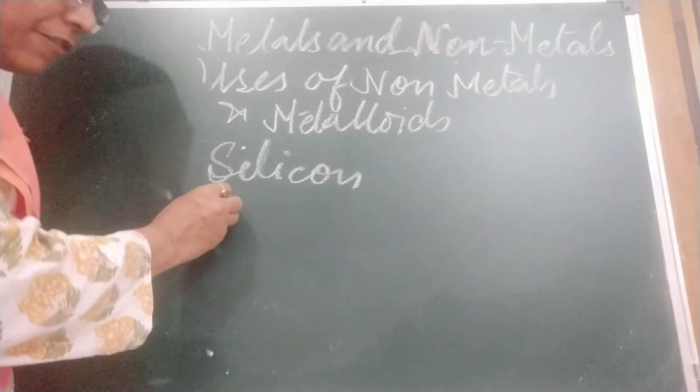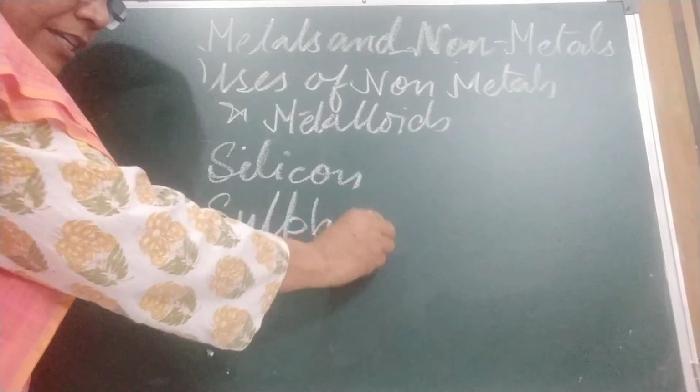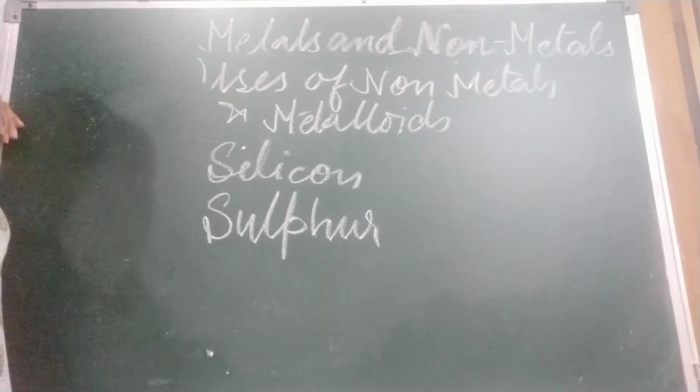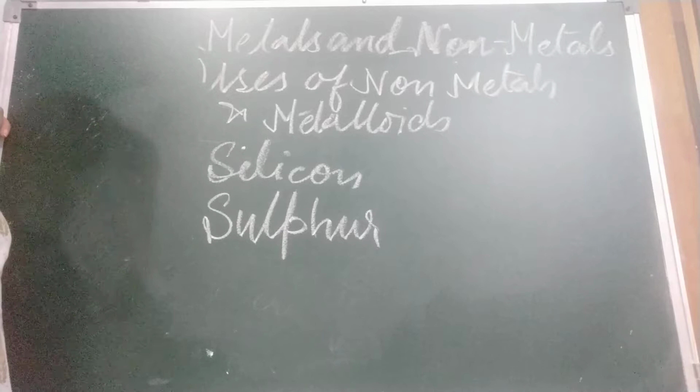Now come to sulfur. This is a non-metal. It is used in the manufacture of sulfuric acid for industrial purposes. And then vulcanization of rubber, which makes rubber hard enough to be used in tires. And it is also used for making skin ointments having fungicidal properties.